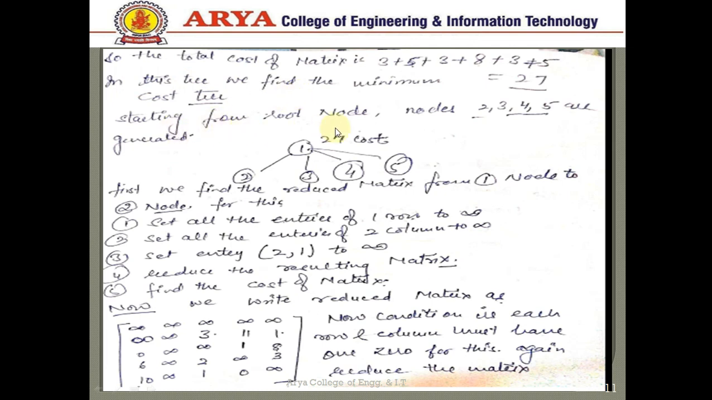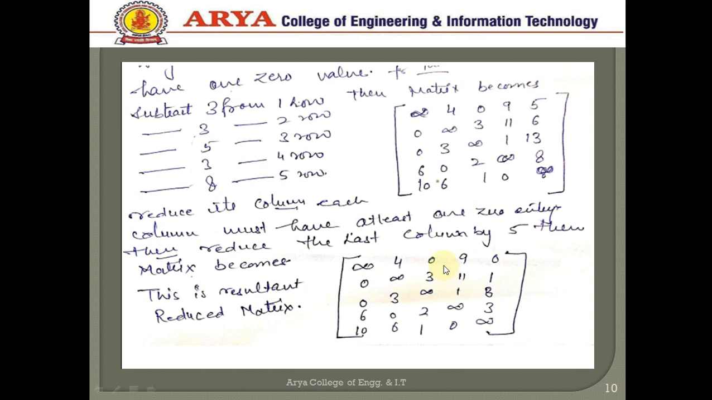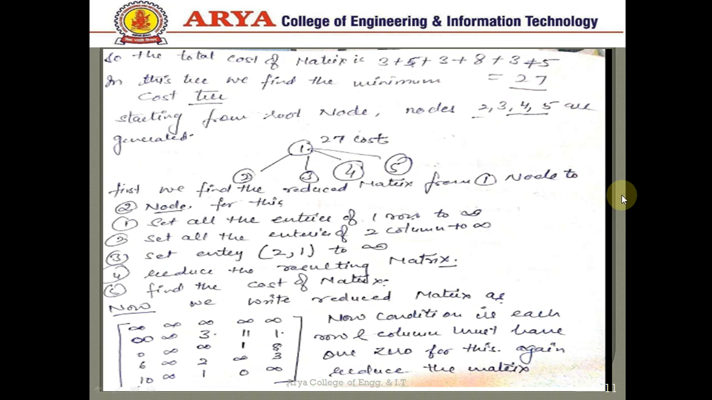So starting from the root node, which has the cost 27, that means we start from the first node. 2, 3, 4, 5 are generated, that means from the first we have found the cost 27. So there are 4 options for this. In the previous slide, as we can see, there are 5 nodes present. If we represent, this is 1, 2, 3, 4, 5. 5 nodes are present, and we have taken one node that has the cost 27. So there are 4 nodes present.